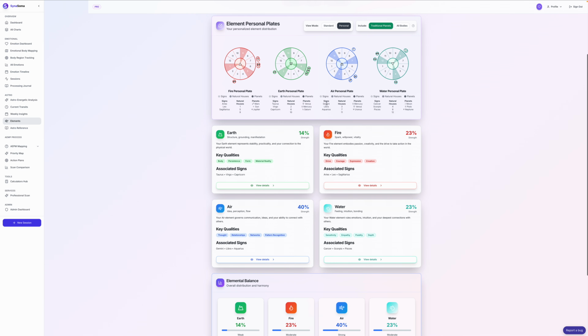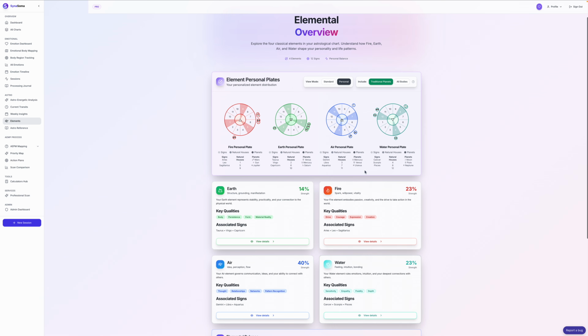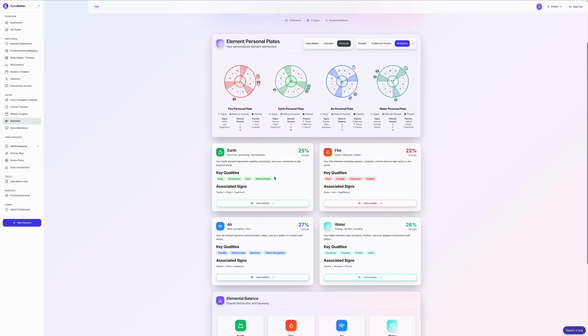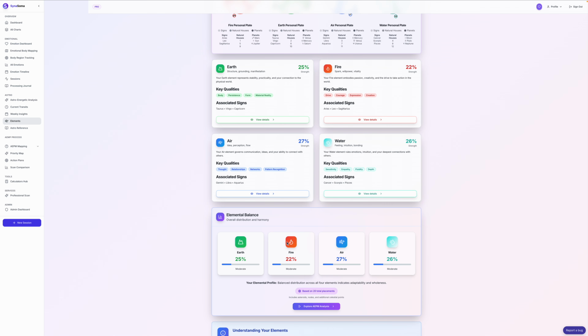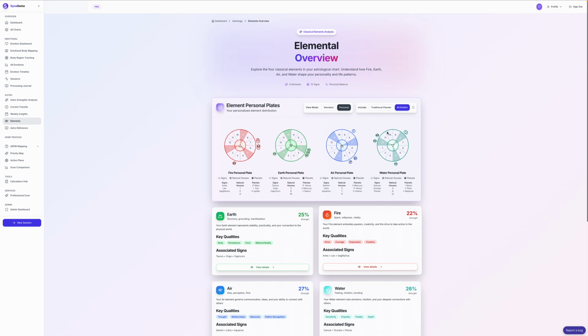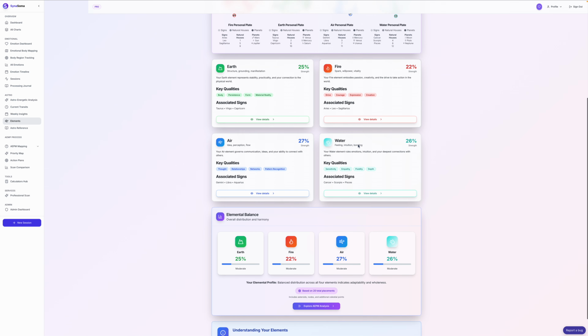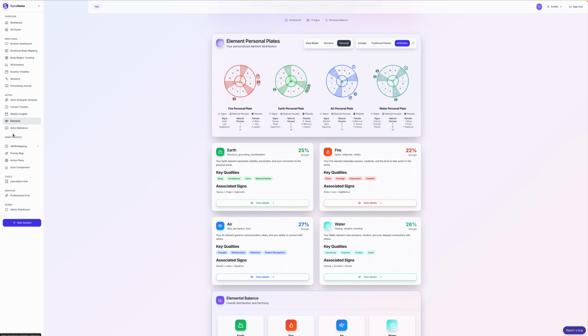And then what you can do now is take a look at your elemental breakdown. In this specific chart, air is dominant. You have sort of an equal balance between fire and water, and earth is the least amount here. That's just using your traditional planets. If you go to all bodies and aspects, it actually becomes quite balanced. That is looking at all the different aspects and planets that may be influencing this individual at this time.